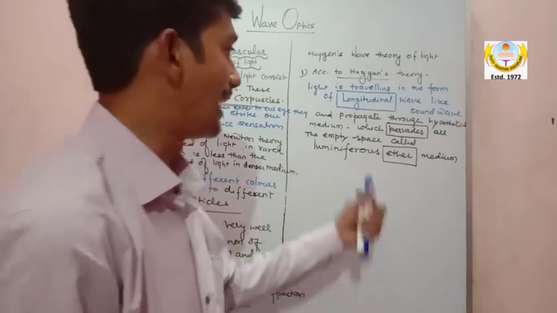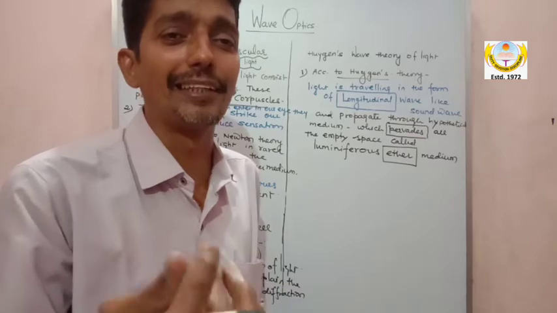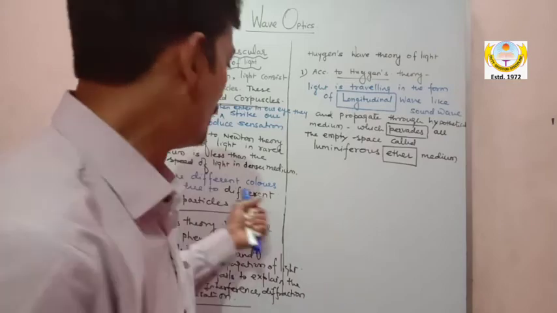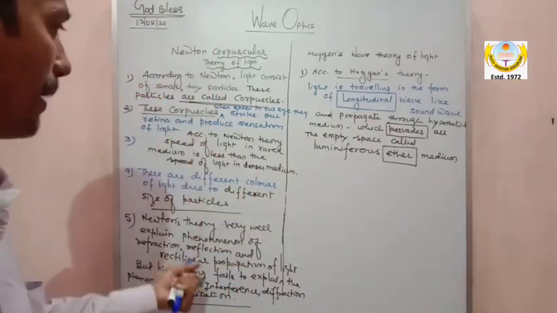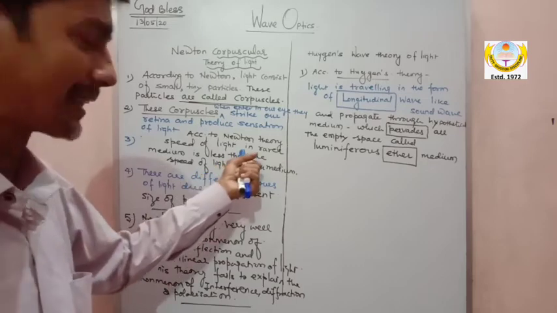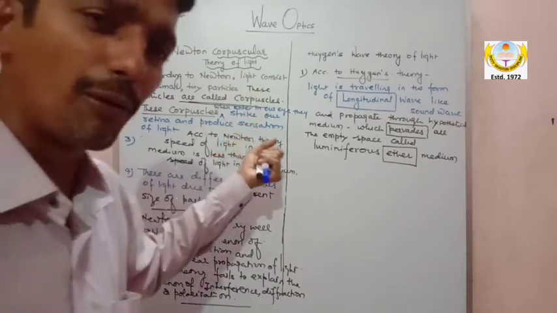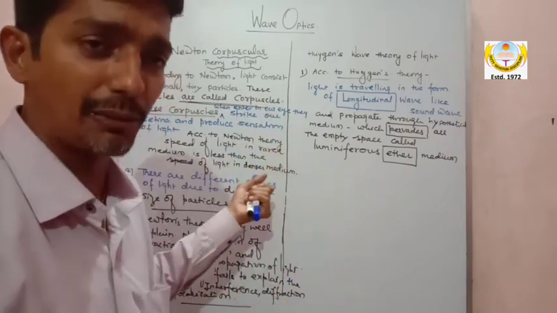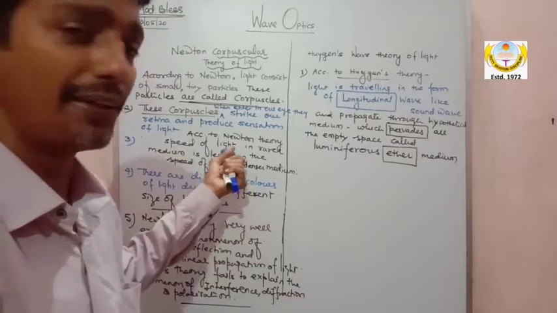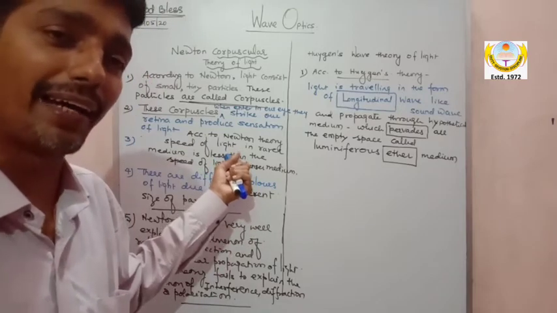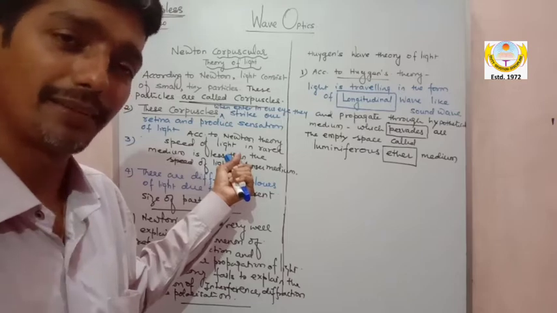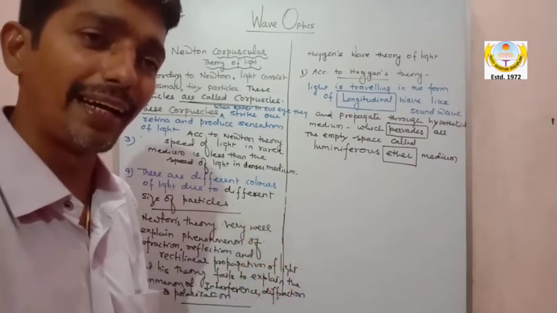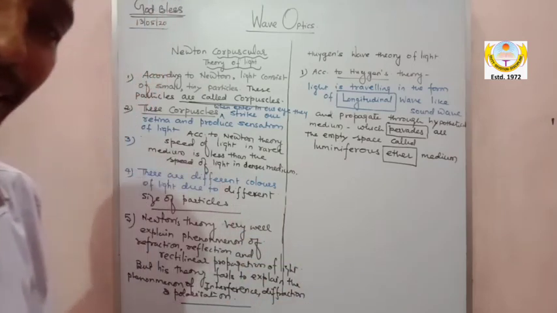But my dear, Huygens was in problem by saying it is longitudinal. So this was Huygens's one drawback, my dear. See, Newton has a lot of drawbacks. You can observe two or three drawbacks in Newton. Forget that he did not know it is also a wave; he knew it is a particle. No issues. But the main drawback of Newton's theory was that, according to Newton, the speed of light in a rarer medium is less. That is the first drawback, which was corrected by Huygens's theory: the speed of light in a rarer medium is more than in a denser one.